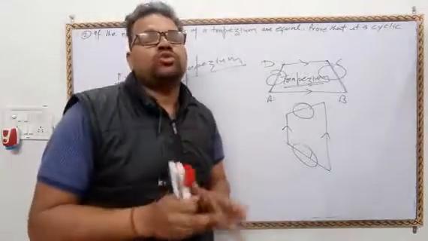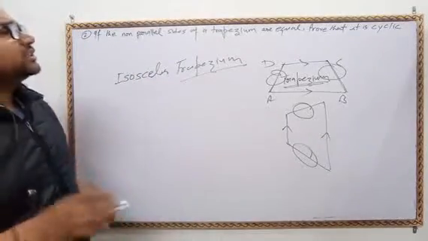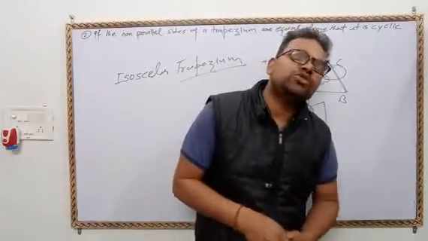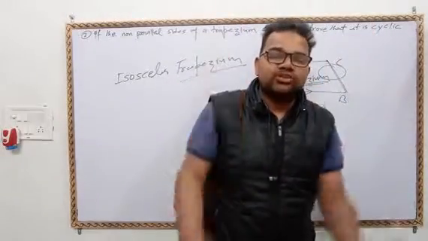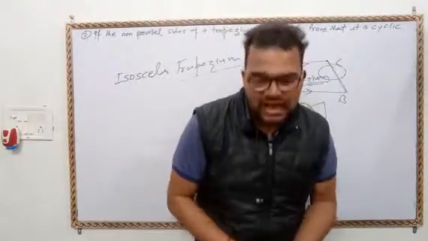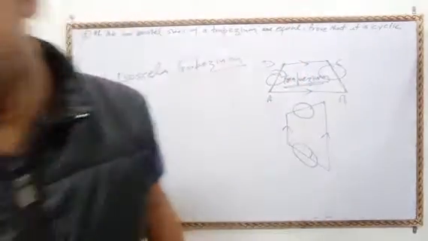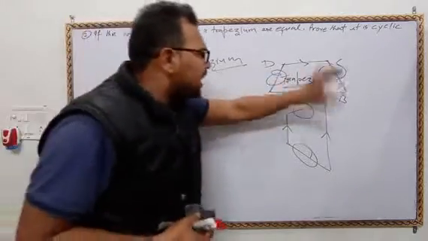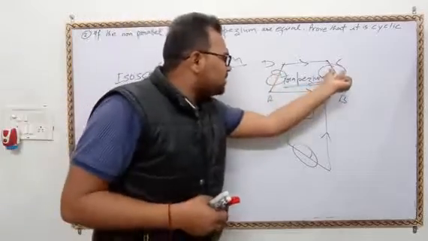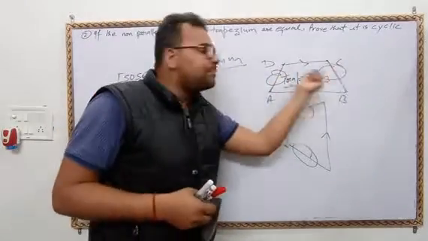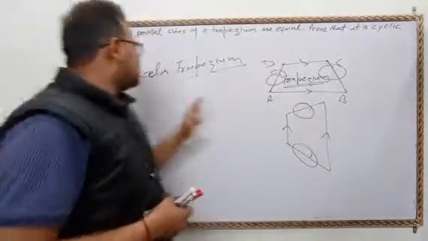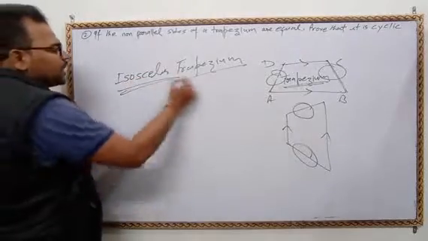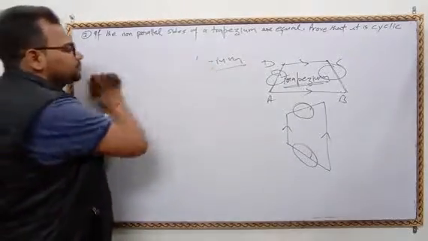If in an isosceles trapezium it is cyclic. Means an isosceles trapezium is a cyclic quadrilateral. Simply the question is that every isosceles trapezium is a cyclic quadrilateral. Okay, let's prove it. Please read the question. I hope you all understand what a trapezium is. If non-parallel sides are equal, then the trapezium is called an isosceles trapezium.